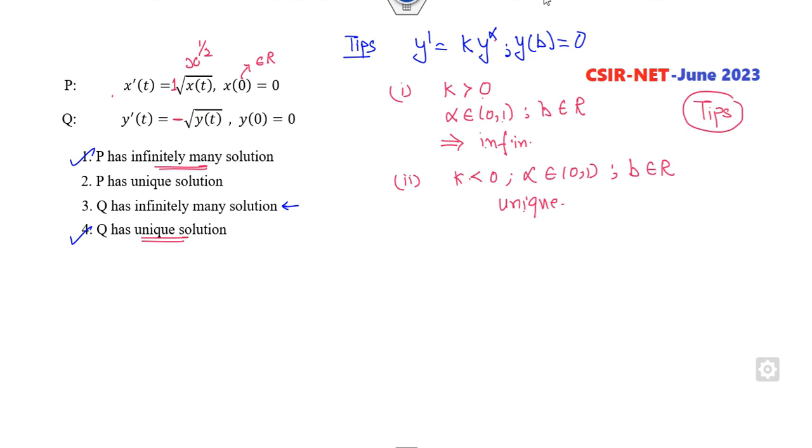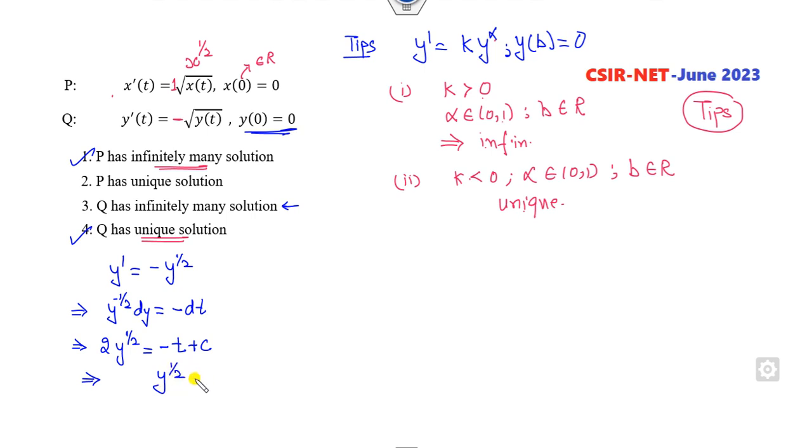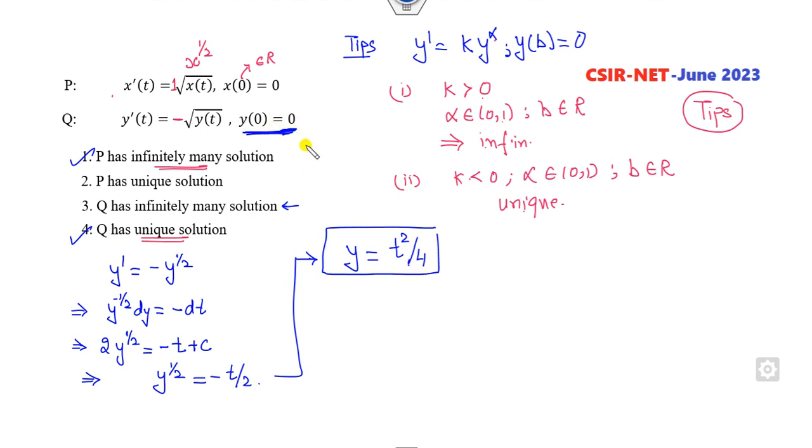But the solution sent to me in my WhatsApp group was like this. This is given to you, so they can integrate it. Now you can integrate them, and you will get this solution. Fine. Now when y(0) is 0, it will give you c as 0. So it means y of half is minus t by 2. So this implies y is t square by 4. Now the student said if this is the solution given to you, it does not give a unique solution.